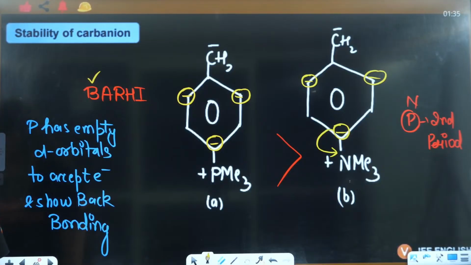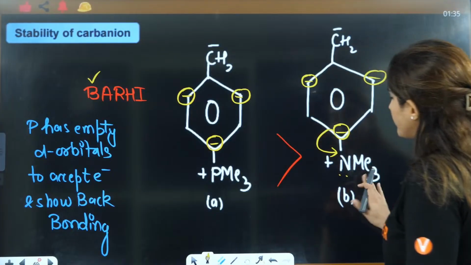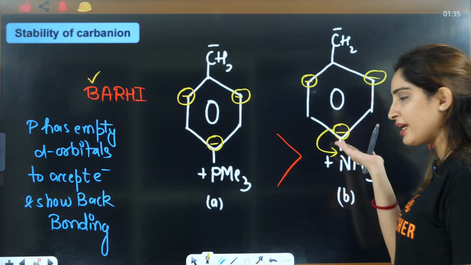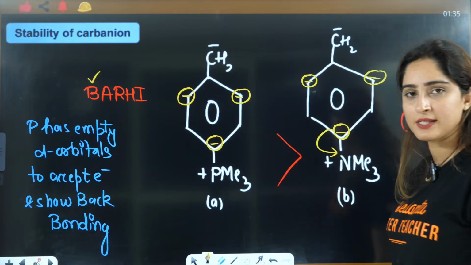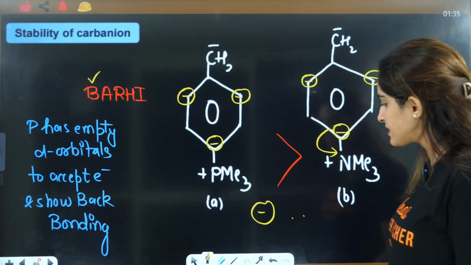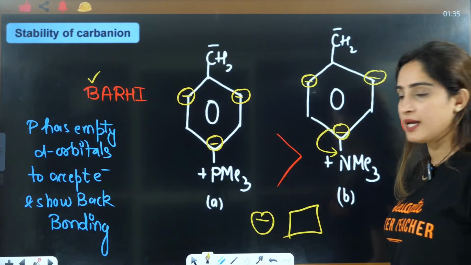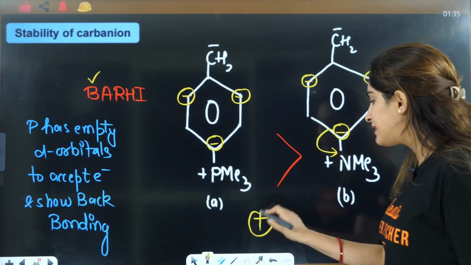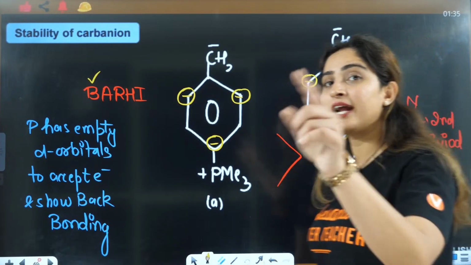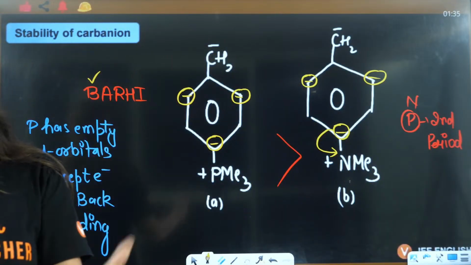Yes, ma'am, it has a lone pair. Which has a lone pair? Lone pair we don't need. Either way, the lone pair is right now making a bond with this benzene. But why are you focusing on this being negative, this being a lone pair? If there is negative, you need a vacant space here. If there is positive, then you will look for a lone pair or negative charge. Rich and poor. Whenever you see a carbanion, you will have to see vacant spaces.